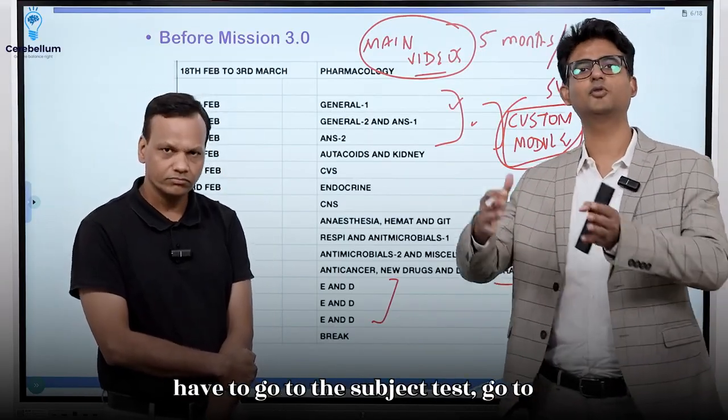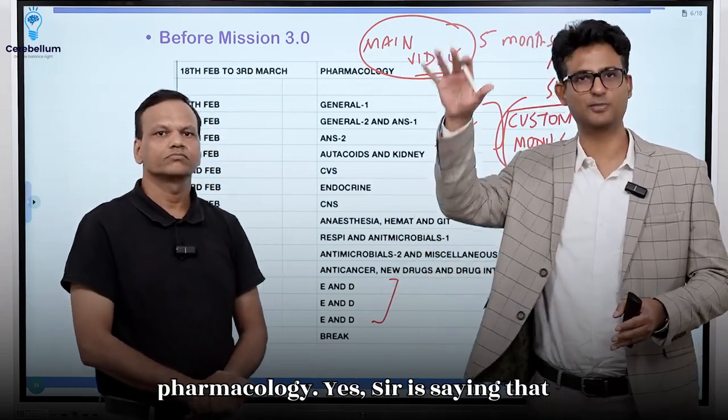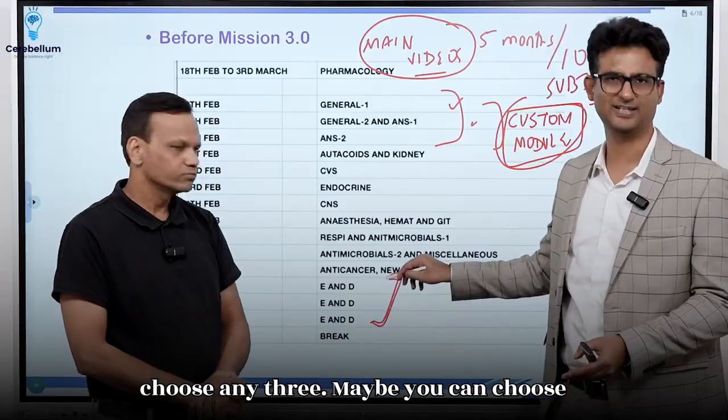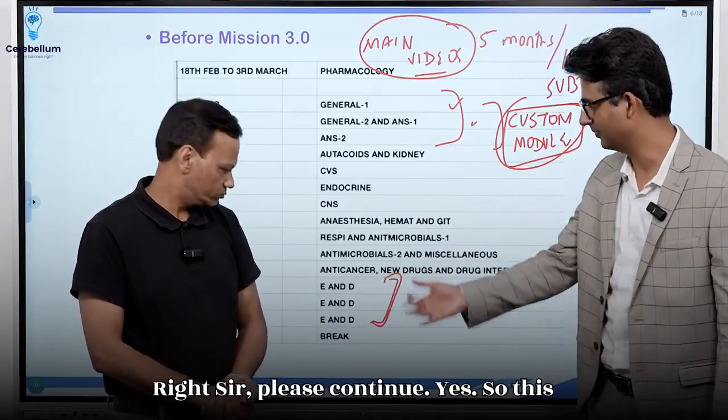In the test section, you will have to go to the subject test. Go to pharmacology. You will see many ENDs of pharmacology. Yes, sir is saying that you can choose any 3. Maybe you can choose the 3 latest ones if you want to, but you can choose any 3. Right, sir. Please continue. Yes.